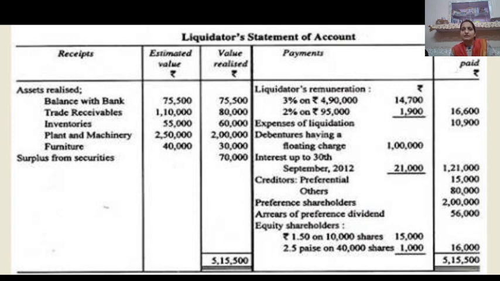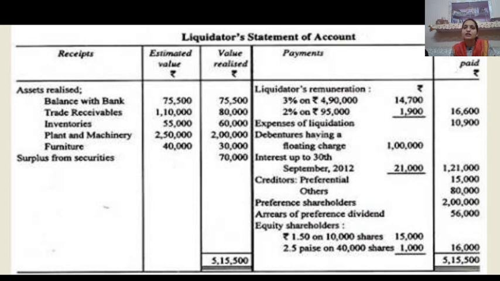And on the payment side, we have a sequence to be followed. First of all, the payment is to be made to the liquidator. First, let me explain the word liquidator. A liquidator is a person who is appointed by the court to make the payment to the outsiders. The liquidator's remuneration is based upon the assets realized. He receives two types of remuneration, on assets realized and on making payment to the outsiders, which we have calculated here. And number two is the expenses of liquidation. The second in sequence is the expenses of liquidation.